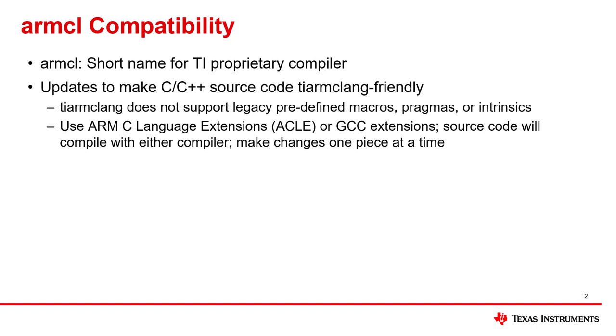Well, what we suggest is that you use either ACLE, which stands for ARM C language extensions, or GCC extensions in place of these ARMCL specific pragmas and things like that. When you make that change, you can make it one piece at a time. You can either work a file at a time, or you could work one particular construct at a time. And you don't have to make all of the changes at a single time. You can make one change, build and test your system, and then go make another change and build and test your system, and on you go.